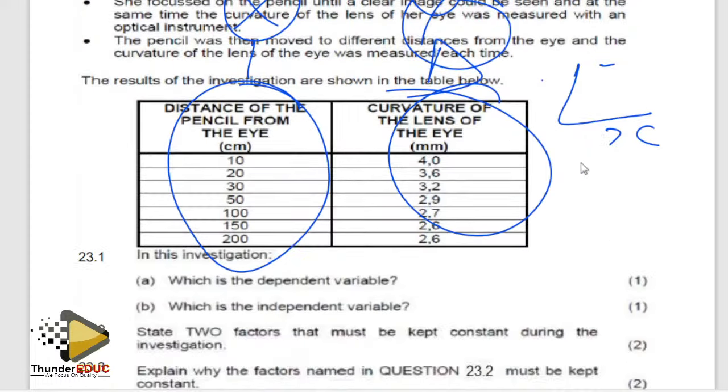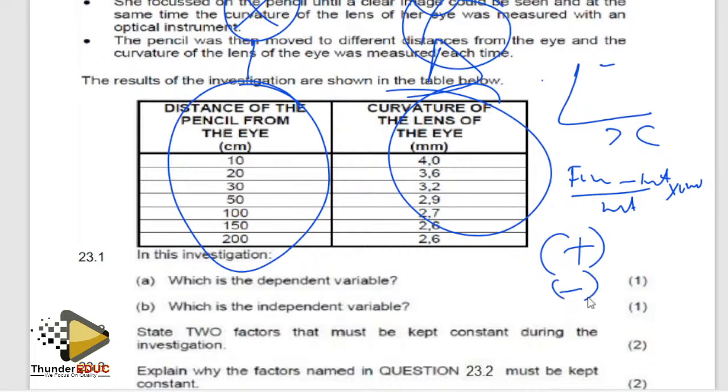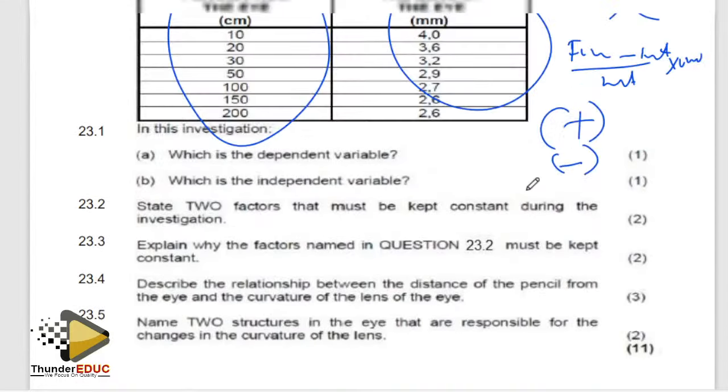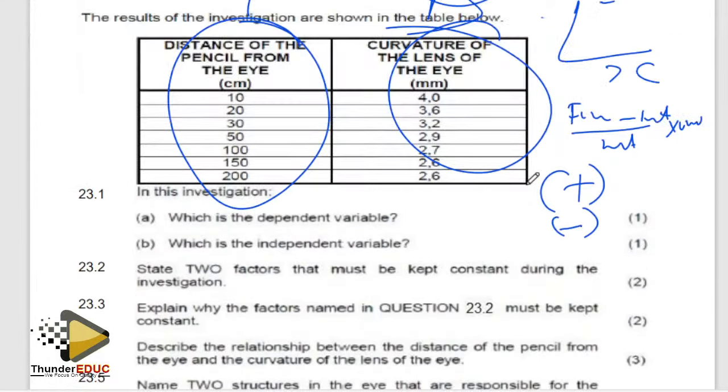Percentage increase, percentage decrease: we say that is final minus initial over initial times 100. Yes. So basically, when you get it positive, it means it is a percentage increase. When you get it negative, it means it's a percentage decrease. Yes. So basically, guys, that is it. Make sure that you pass. I wish you the best, unless you have any challenge.